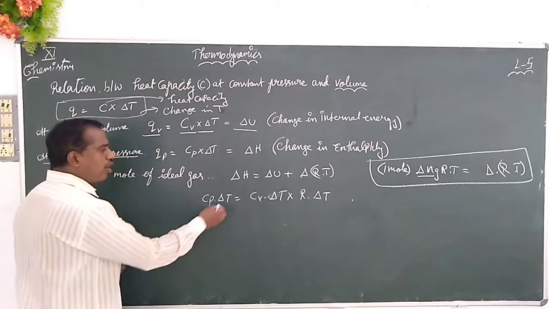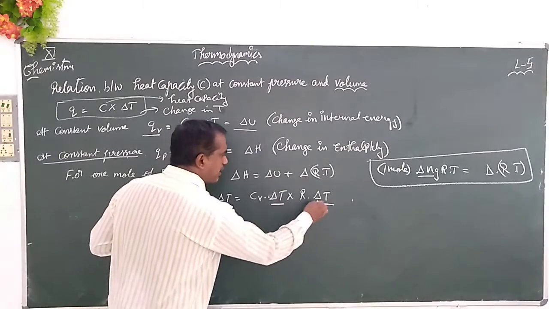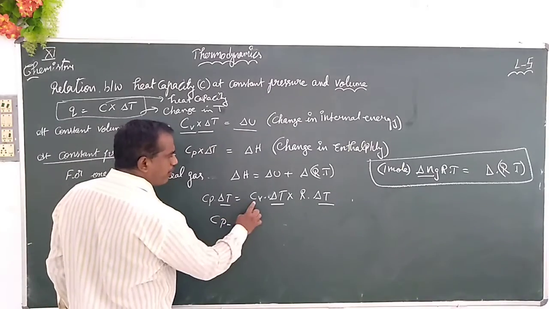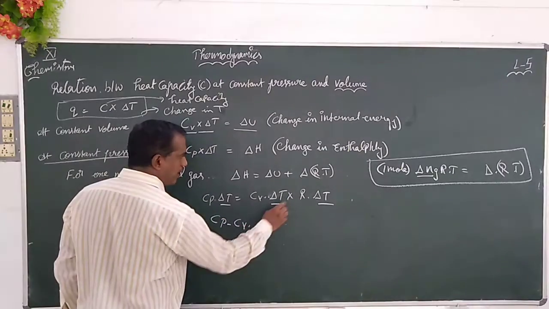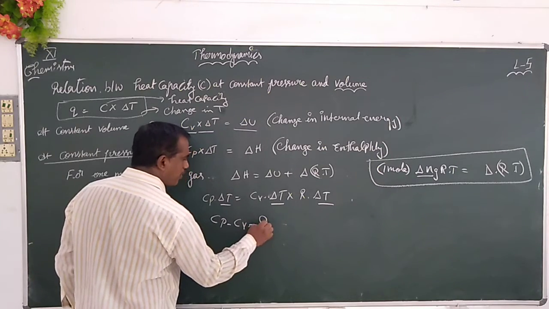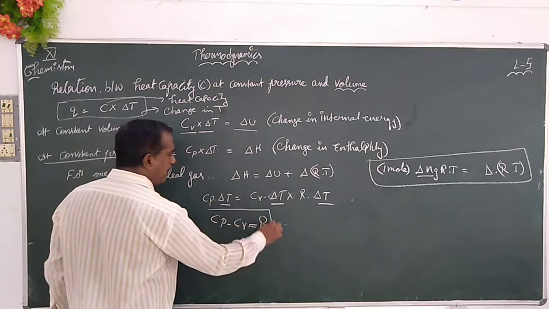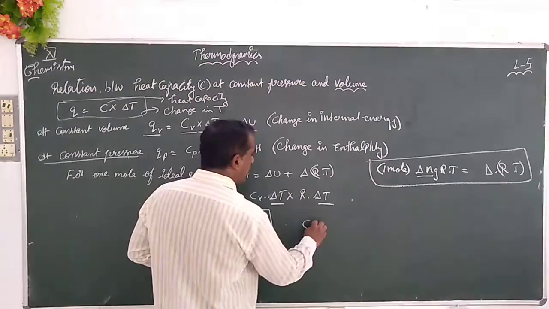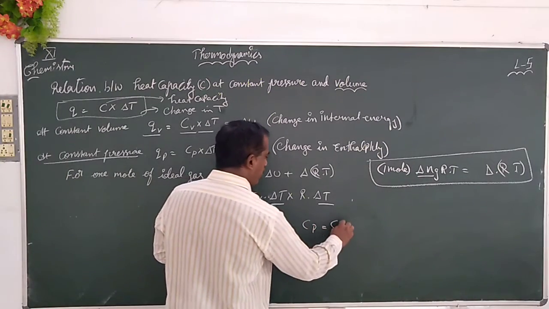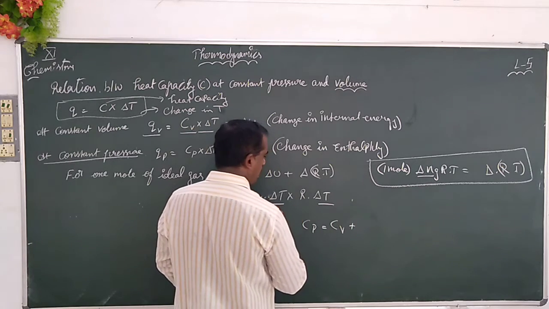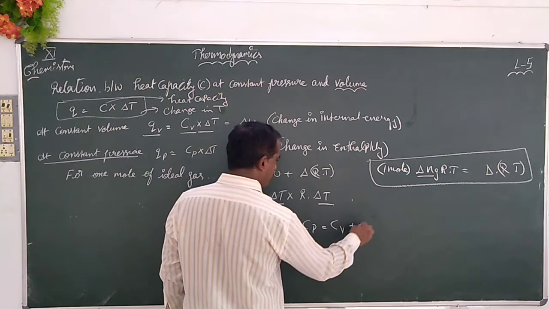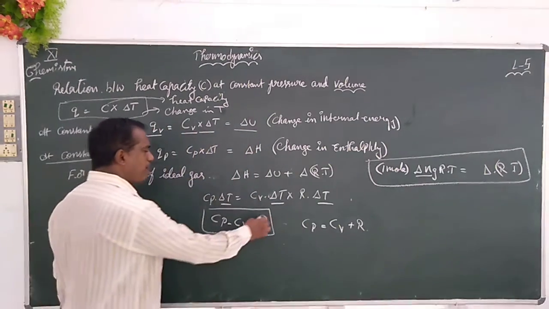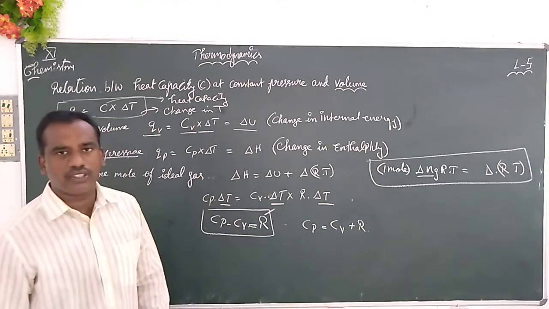When you make all these constant, delta T and delta T, you can now write the equation as Cp minus Cv into delta T equals R into delta T, which gives Cp minus Cv is equal to R. In a simple step, you can write Cp is equal to Cv plus R, and we can rearrange the equation, but you can learn this as Cp minus Cv is equal to R.